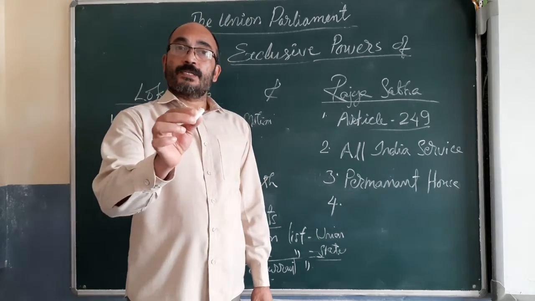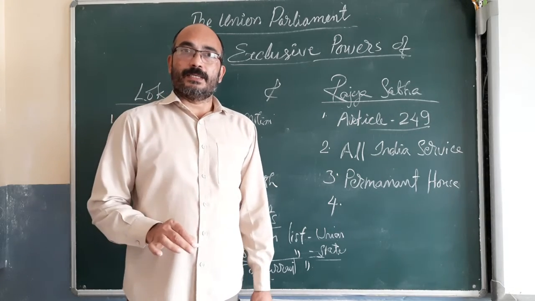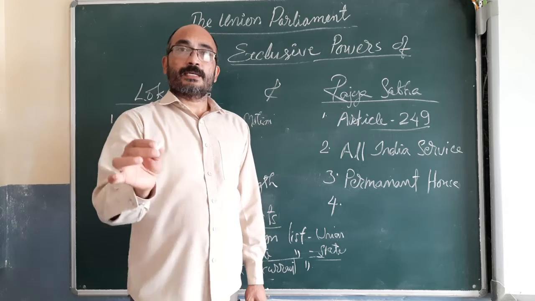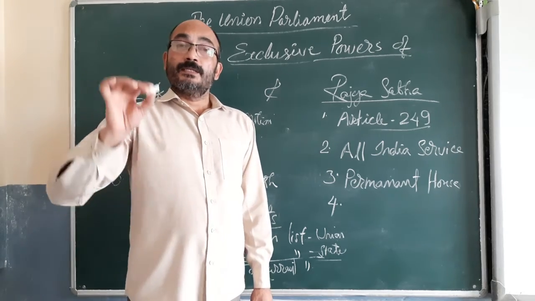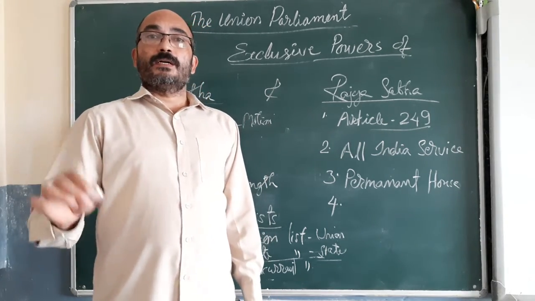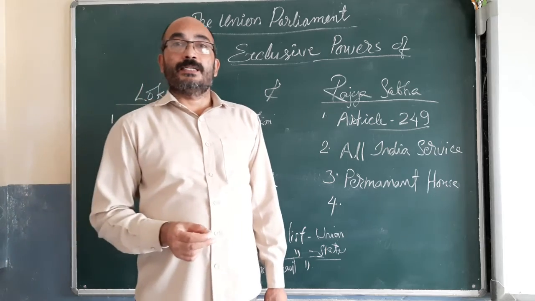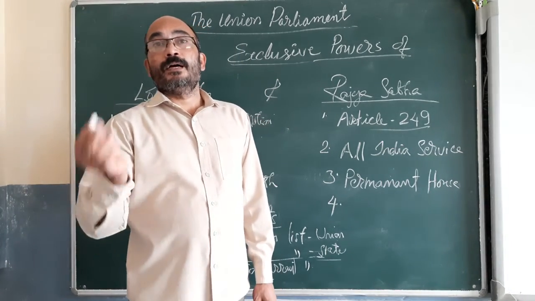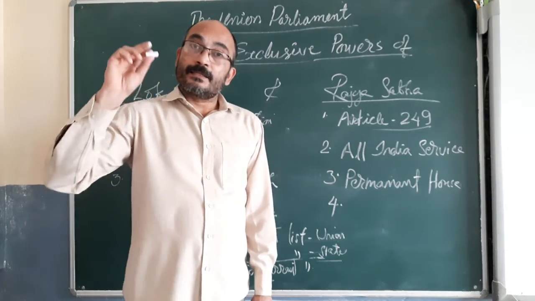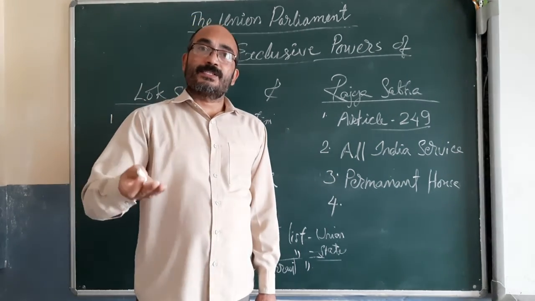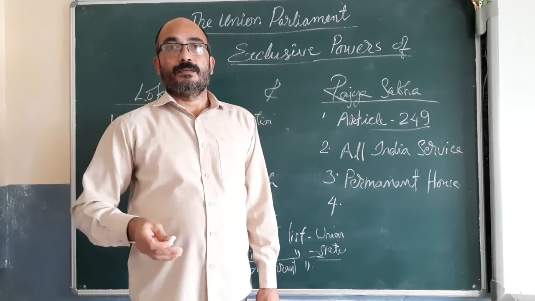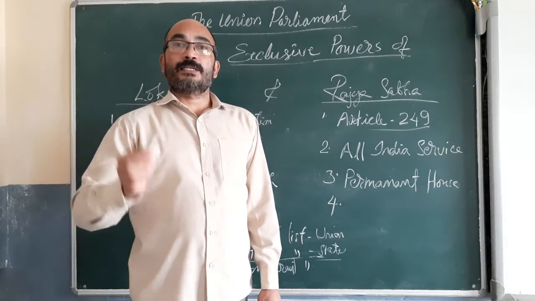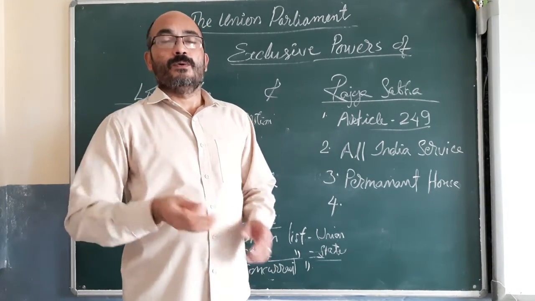Parliament has two houses, Lok Sabha and Rajya Sabha, together known as Parliament. But if the Lok Sabha has dissolved at the time of an emergency, then there is no chance for forming a new Lok Sabha, and the Rajya Sabha will act as Lok Sabha. That means the Rajya Sabha will discharge the functions of Lok Sabha also.